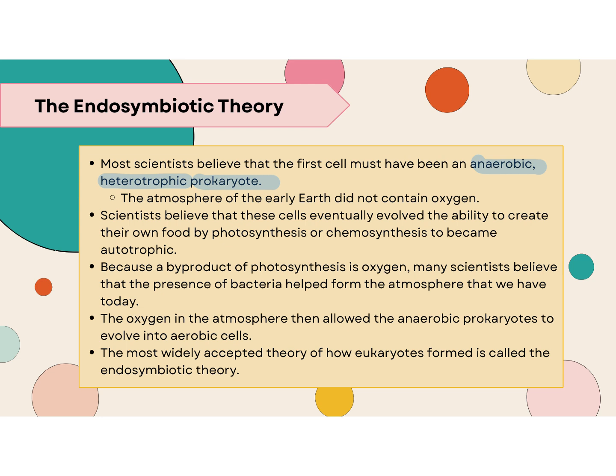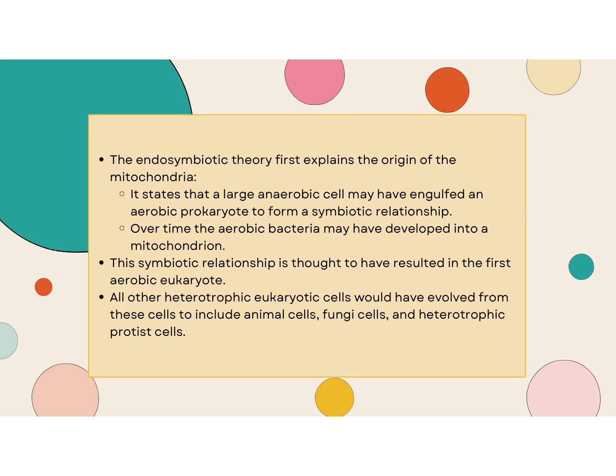Now, again, this is a theory that is pretty widely accepted in the scientific community and is supposed to describe their thoughts on how eukaryotic cells formed. So first, it explains the origin of mitochondria. Now, it's important to know that mitochondria is the organelle that is responsible for aerobic respiration.